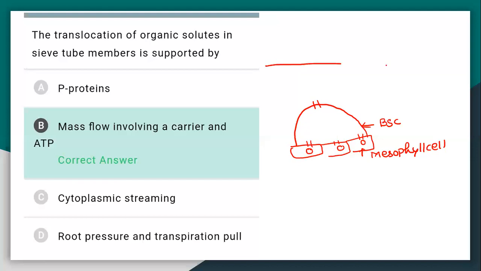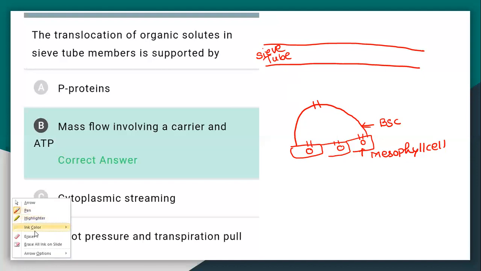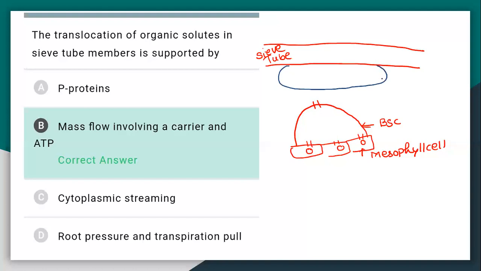Here is the sieve tube element, and these are our companion cells, also known as transfer cells.